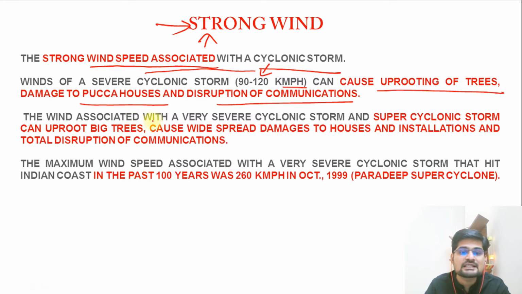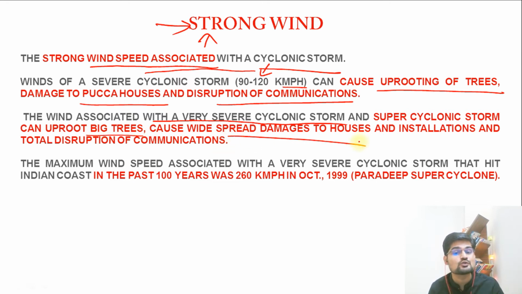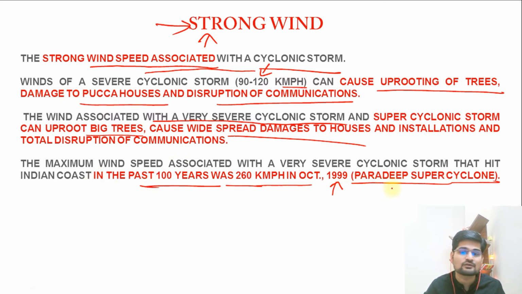The wind associated with a very severe cyclonic storm and super cyclone, remember the Odisha cyclone, can uproot entire big trees and cause widespread damage. So that is why it is called super cyclone. So in the past 100 years, 260 km per hour in October 1999, that is the severest of super cyclonic storms that we saw, the Paradeep super cyclone of Odisha. That is the best example of how strong the wind can be. That is another factor in this hazardous nature.